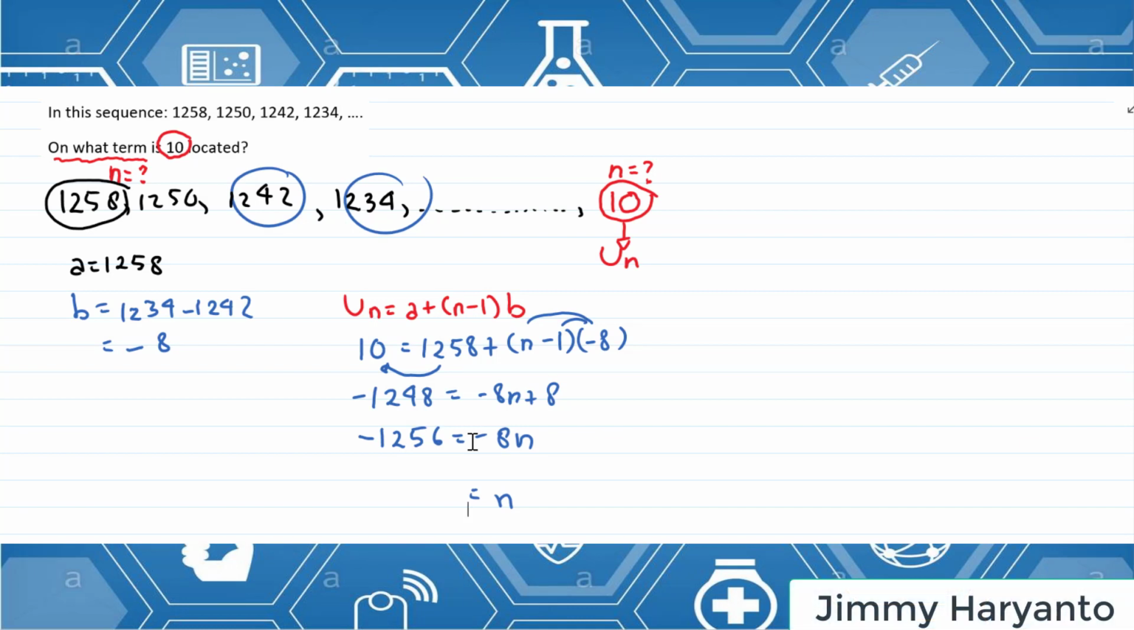1256 divided by 8 is 157. So n equals 157. At the 157th term, the term will be 10.